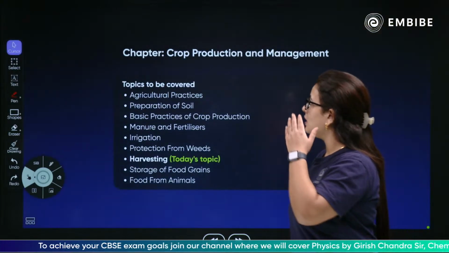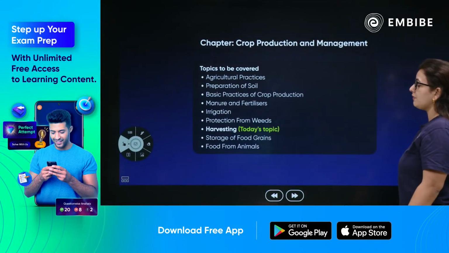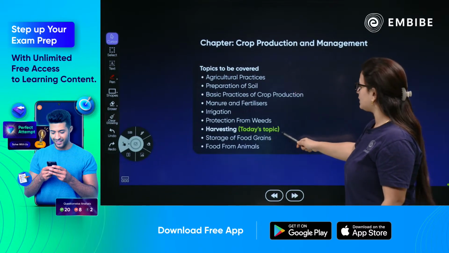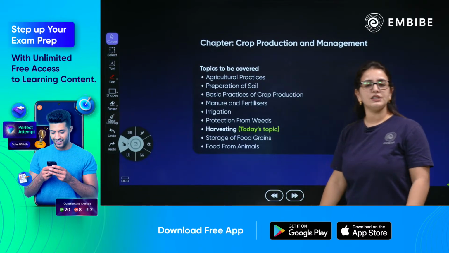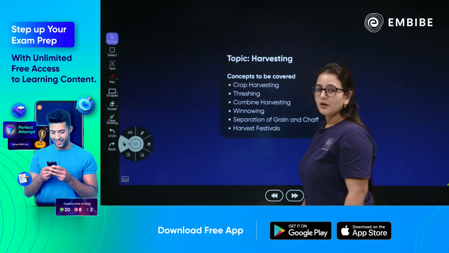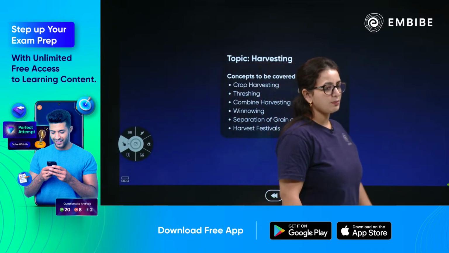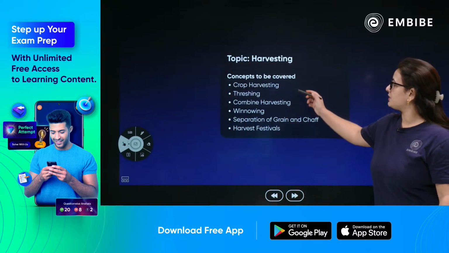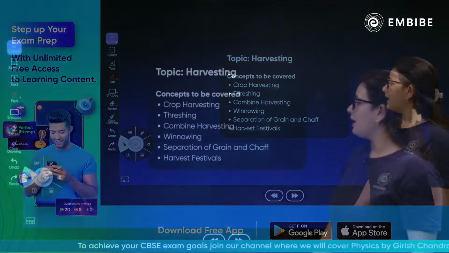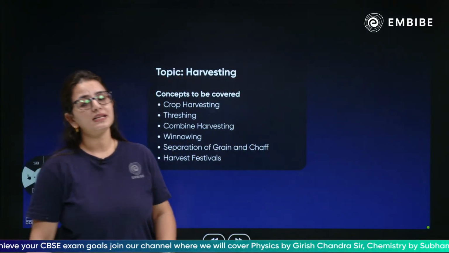So children, the chapter we are discussing today is Crop Production and Management, and we have already completed these particular topics from this chapter. We are on the harvesting process. Let's discuss it in detail. The concepts covered in today's session will be crop harvesting, threshing, combine harvesting, winnowing, separation of grain and chaff, and harvesting festival. We're going to discuss all these things in today's session.